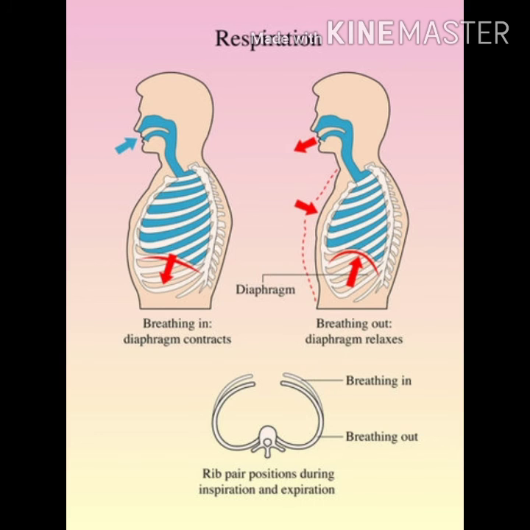When we breathe in, the diaphragm, the lower part of the chest, contracts, and the chest cavity expands. What is the chest cavity? The space inside the rib cage is called the chest cavity. The diaphragm contracts and the chest cavity expands, so a large amount of oxygen can be sucked into the lungs.